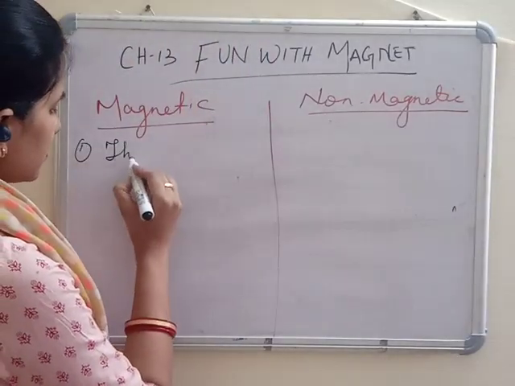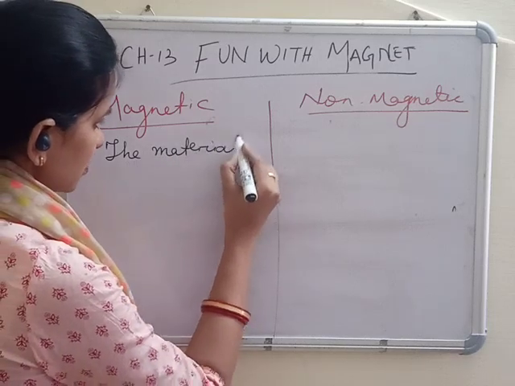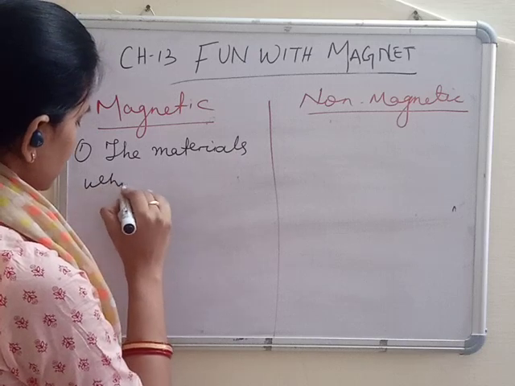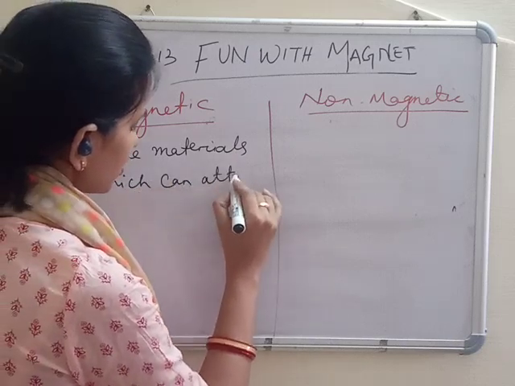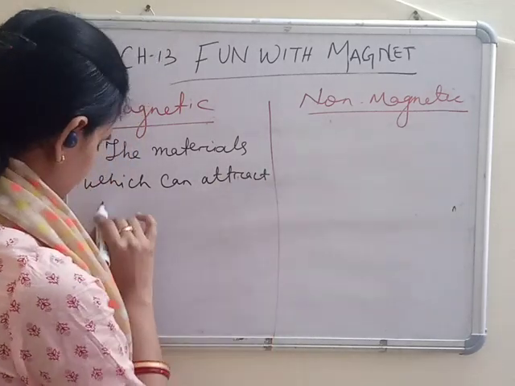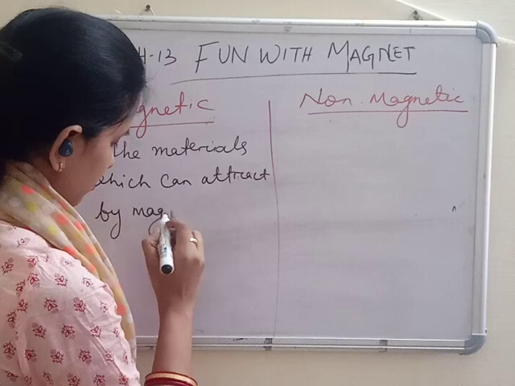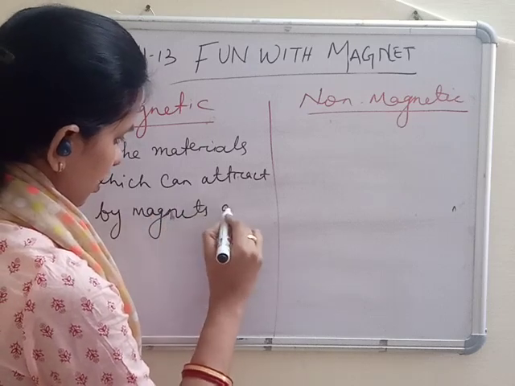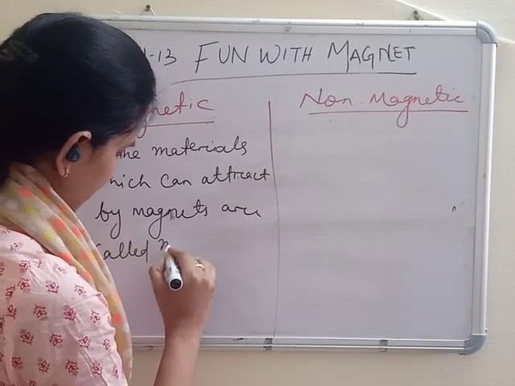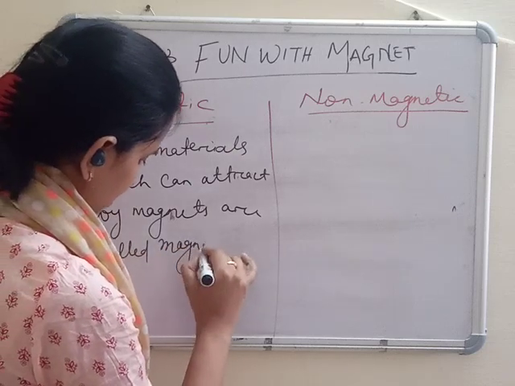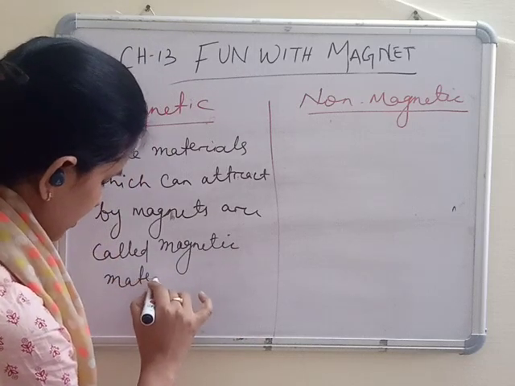The materials which can be attracted by magnets are called magnetic materials.